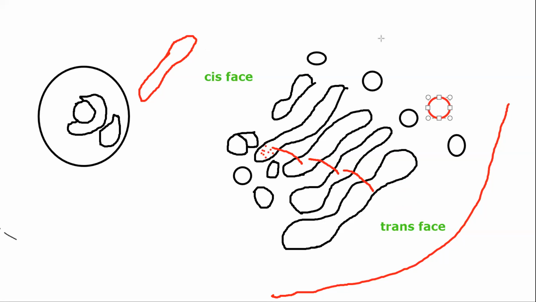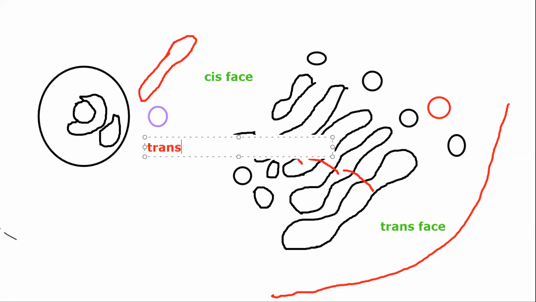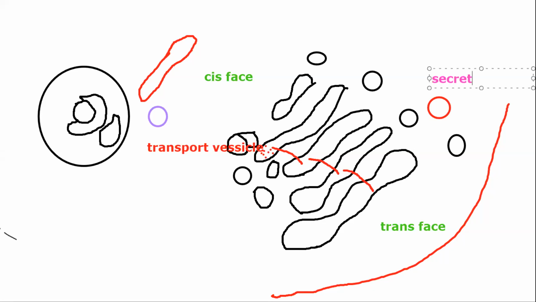Yes. If the vesicle is coming, I'm repeating once again. If the vesicle is coming from ER, that vesicle is called as transport vesicle. Okay. And if the vesicle is coming from Golgi, it will be called as secretory vesicle. Clear with the concepts? Easy? Okay, cool. Now let's go back to our slide.